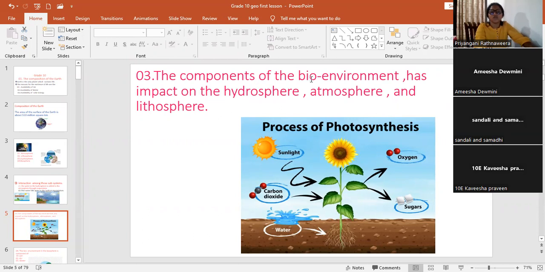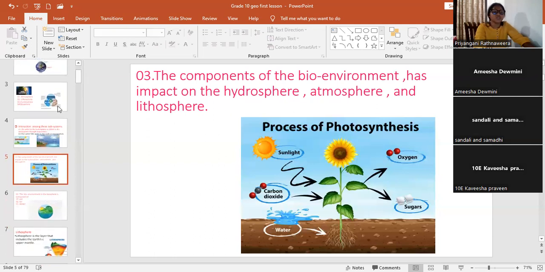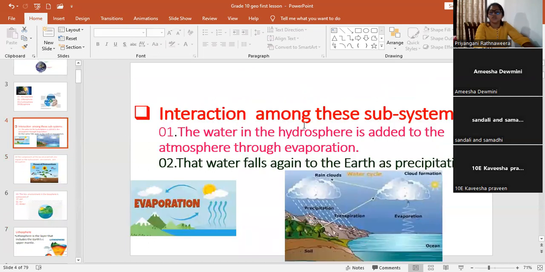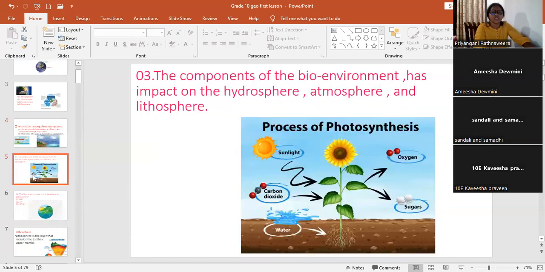The components of the bioenvironment. Bioenvironment එකේ තියෙන අංග මොකද කරන්නේ? Impact on the hydrosphere, atmosphere and lithosphere. These we can call interaction between these subsystems. These are the examples. The water in the hydrosphere is added to the atmosphere through evaporation. That water falls again to the earth as precipitation. The components of the bioenvironment have impact on the hydrosphere, atmosphere and lithosphere.